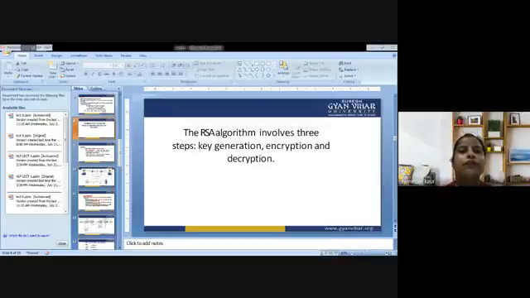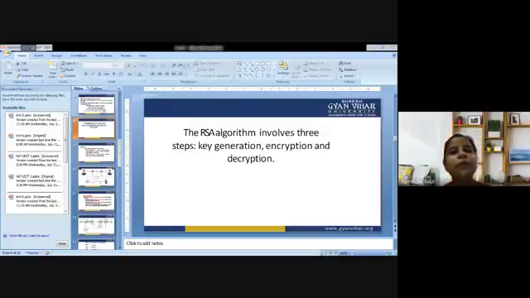An RSA user creates and publishes a public key based on two large prime numbers. What are prime numbers? A prime is a natural number greater than 1 that is not a product of two smaller natural numbers. A natural number greater than 1 that is not prime is called a composite number. For example, 5 is prime because the only way of writing it as a product is 1 times 5.